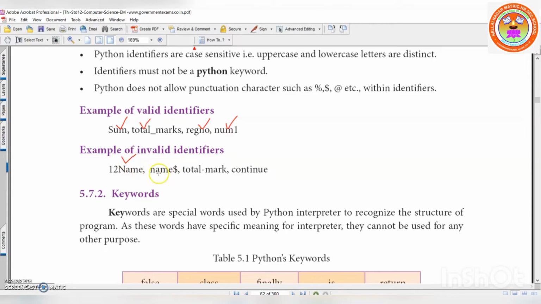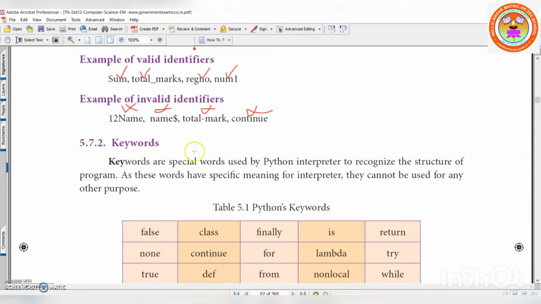Name with special characters is invalid. And total hyphen marks, this is not underscore, so invalid. Continue: do you remember break and continue, which you learned in C++? Same thing. This is a keyword, so you should not give it as a variable name.